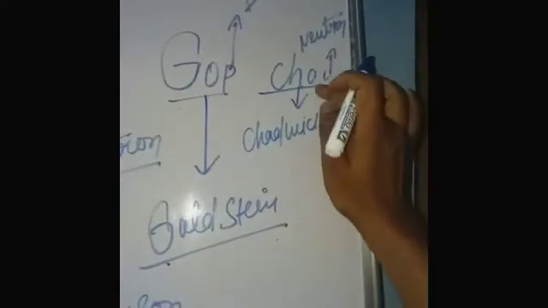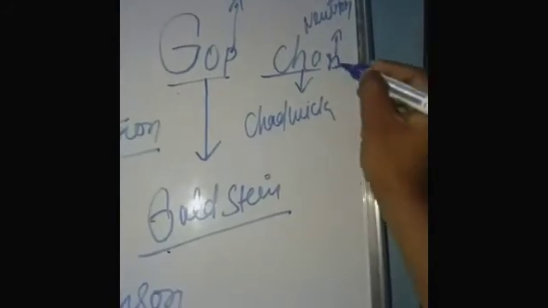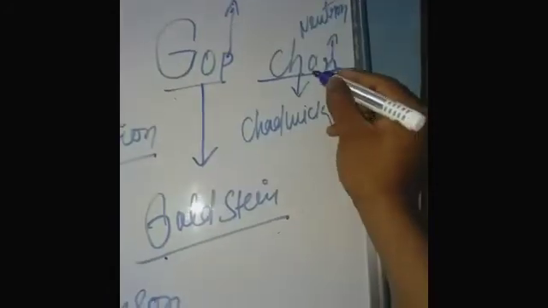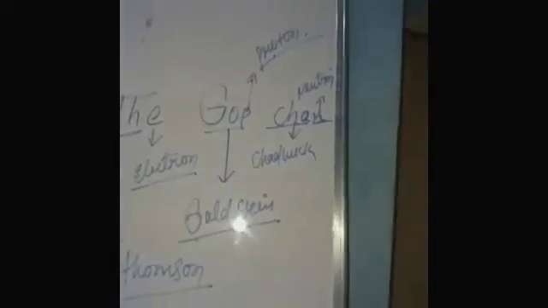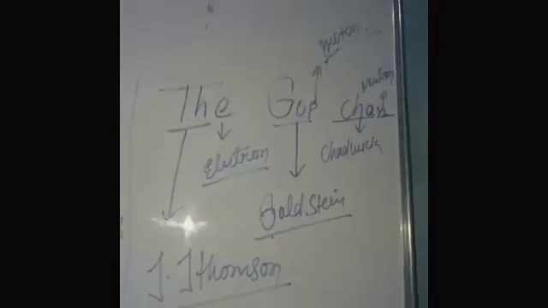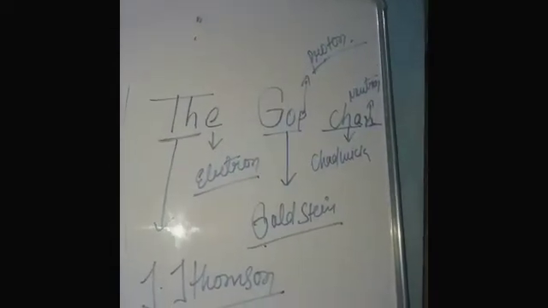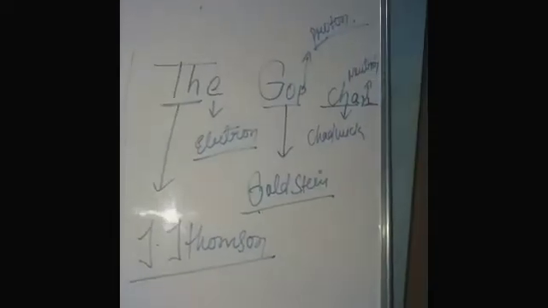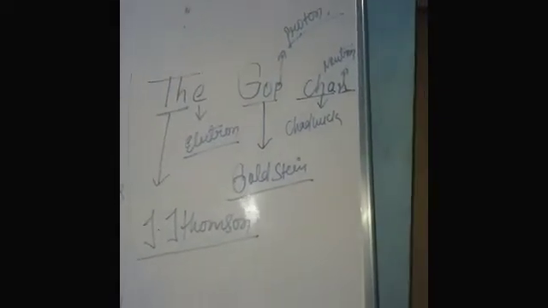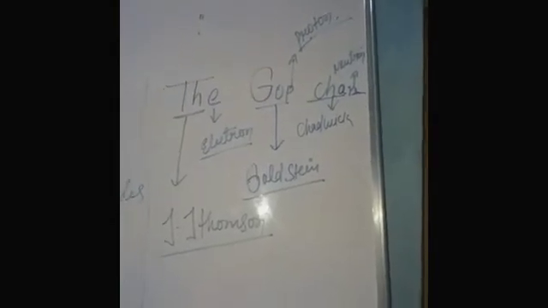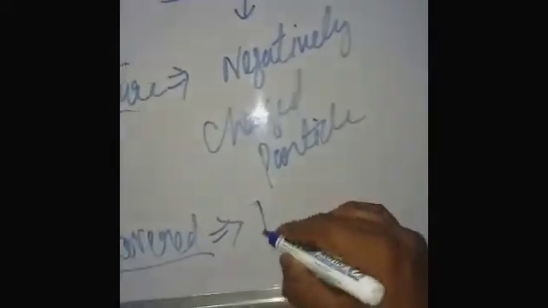So students, clear. CHA means Chadwick, and N means neutron. So neutron is discovered by Chadwick. Our trick is THEDGOPCHAN. TH means J.J. Thomson, E means electron, GO means Goldstein, P means proton, CHA means Chadwick, and N means neutron. So electron is discovered by J.J. Thomson.